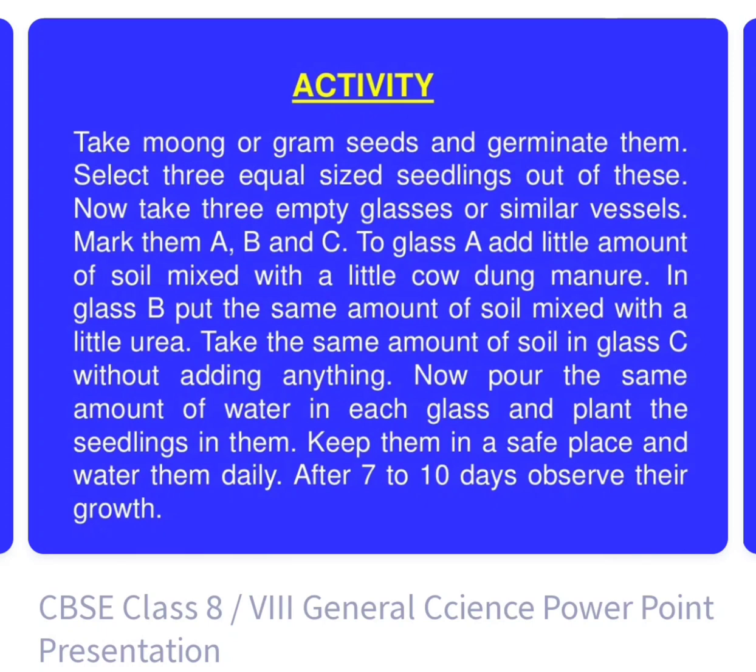There will be a difference in their growth: the one with manure will grow fast. The one with urea will also grow much more. And where there is nothing, it will have less growth. You will find this difference in your activity.